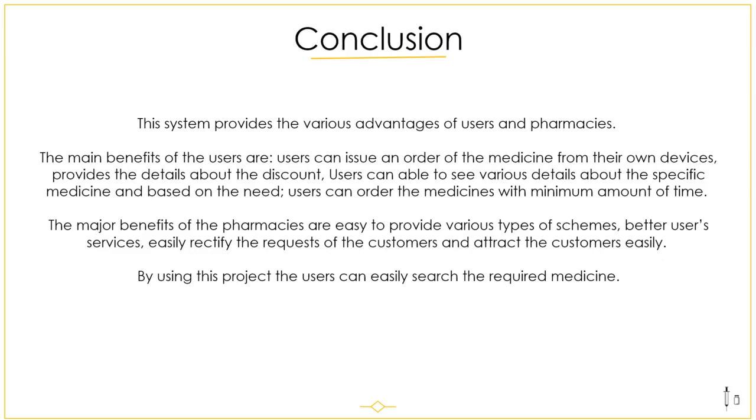Finally, I would like to conclude that the user can place an order for medicine from their own devices, and the site provides details about discounts. The user can see various details about specific medicines, and based on the need, the user can order the medicine at minimum cost. The major benefits of the pharmaceutical site are that it is easy to provide various types of schemes, better user services, easily rectify the requests of the customer, and attract customers easily.